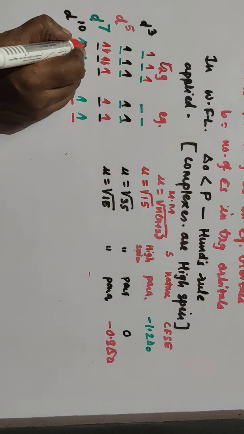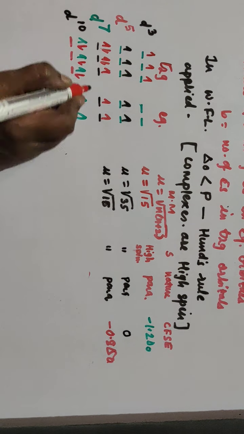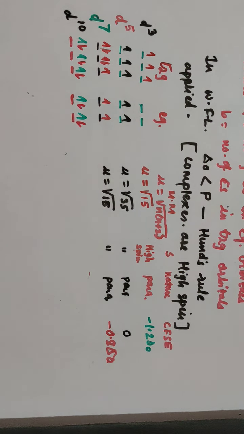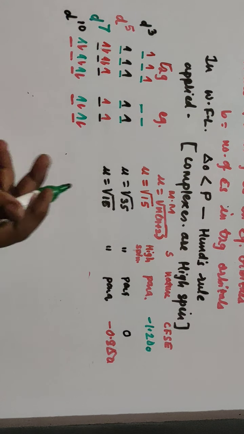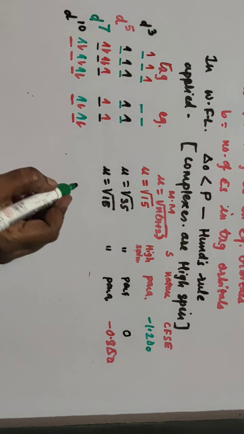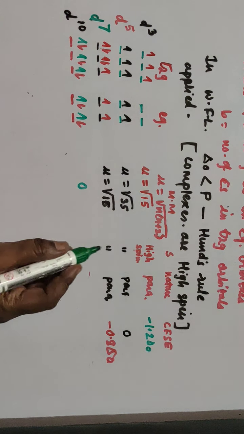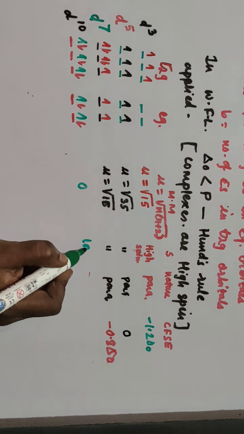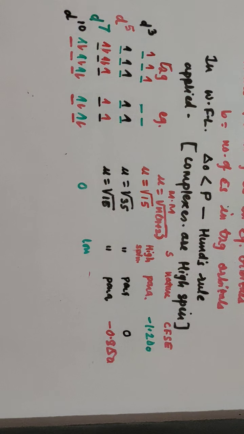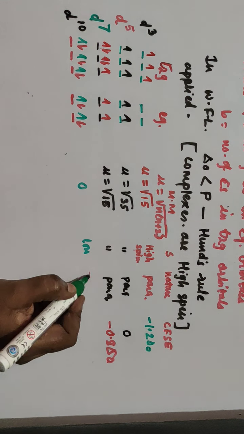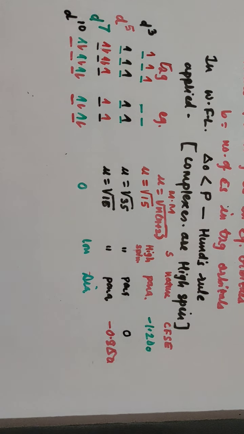So this is now 1, 2, 3, 4 and 5. Now what about the magnetic moment here? It is 0 because no unpaired electron is present. So for 10 electrons in the D orbital, your magnetic moment is 0. Now this is your low spin, as all the electrons are paired, and the nature is diamagnetic.